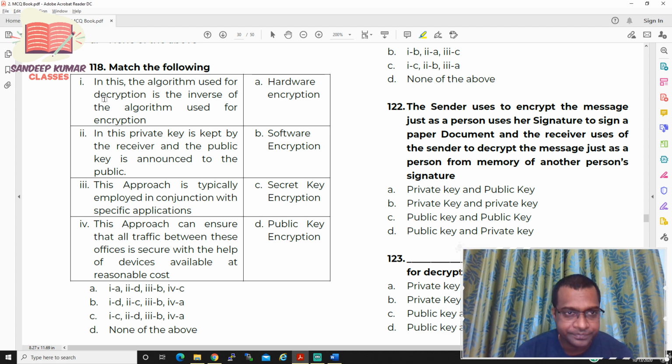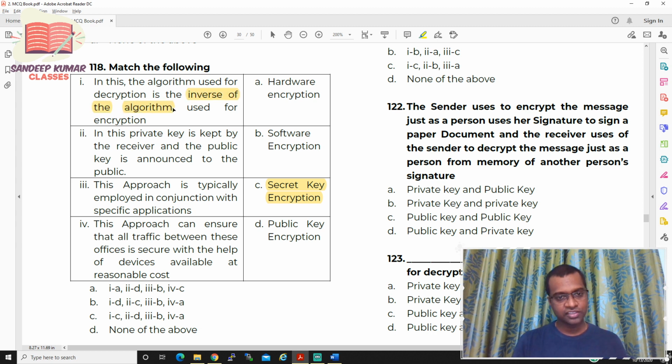Let us assume that you know the first one. In this, the algorithm used for decryption is the inverse of the algorithm used for encryption. That means if I use plus 3 for encryption, then at the time of decryption I have to use minus 3. So that type of encryption where a single key is used, but the algorithm is inverse, is secret key encryption. So for the first one, inverse algorithm.